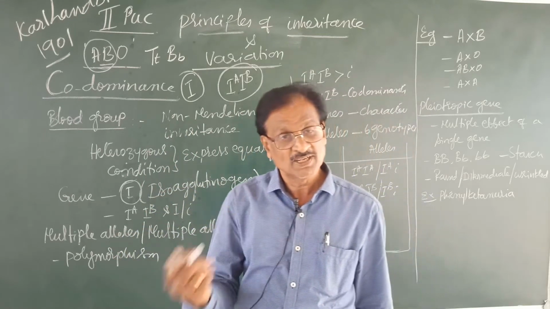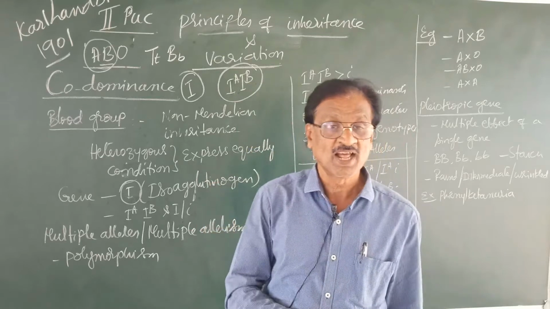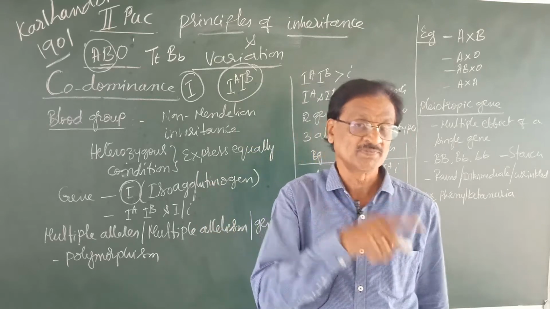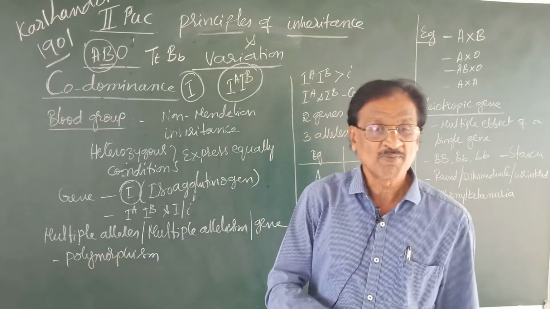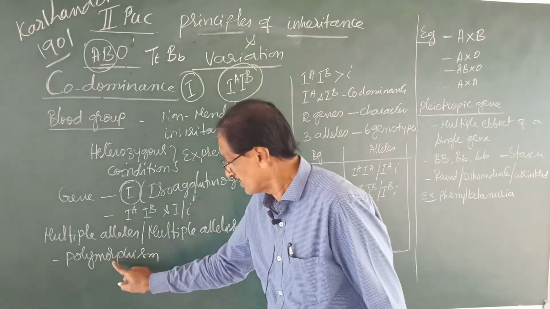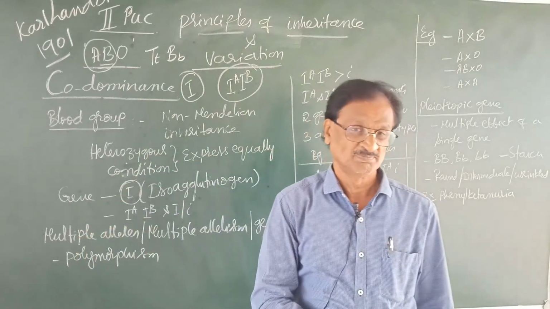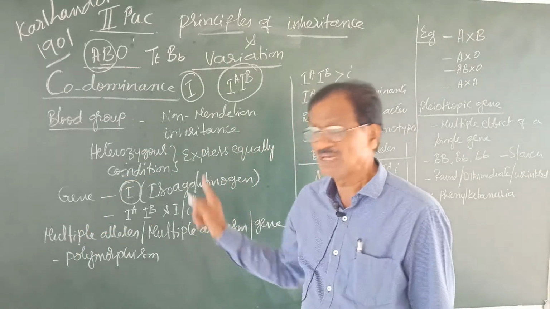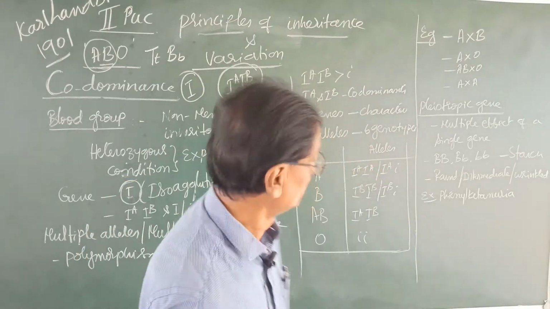And the phenomenon is called multiple allelism or gene polymorphism. Poly means many. Morph means form. Many alternative forms of a single gene can be referred to as multiple allelism or gene polymorphism.